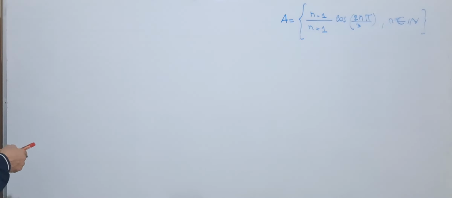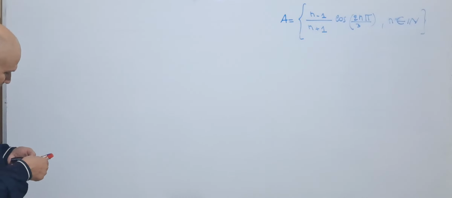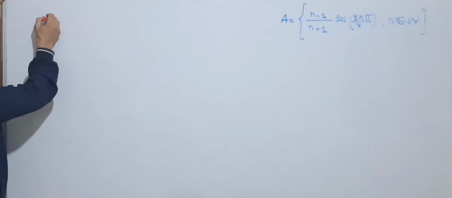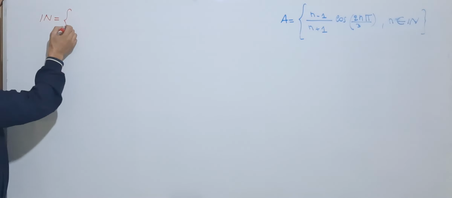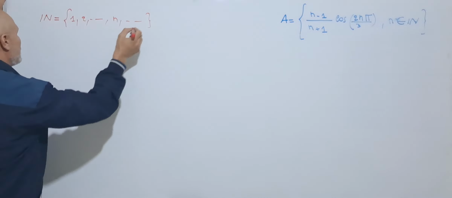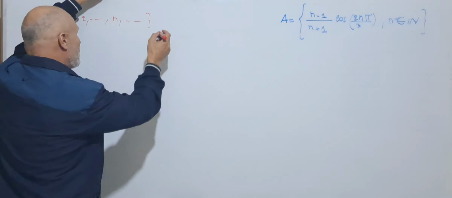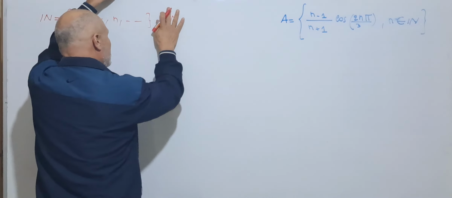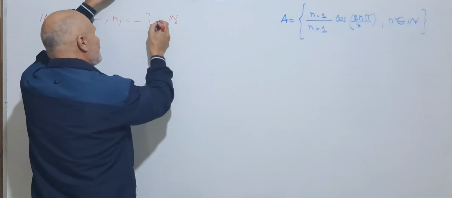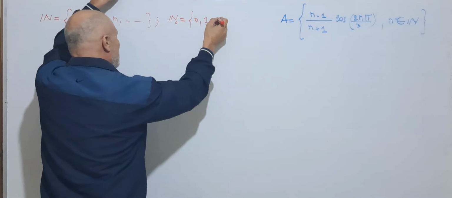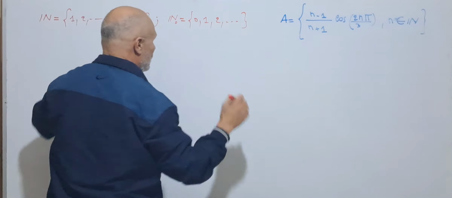First of all, we can start slowly and with confidence. And we mean by N the natural numbers, 1, 2, and we denote by N with index 0 the set 0, 1, 2, and so on.